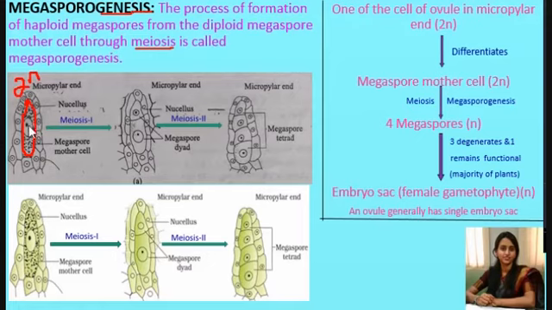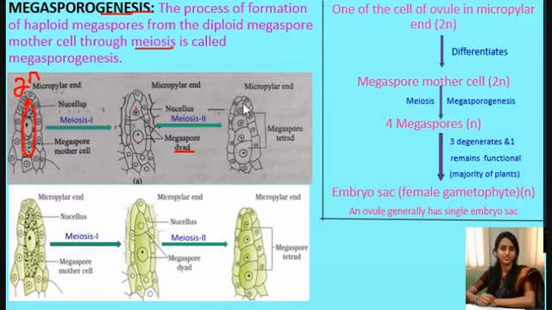Now this diploid megaspore mother cell undergoes meiosis. After meiosis 1, two haploid megaspores are formed, and this is known as the megaspore dyad. Now both the cells in the megaspore dyad undergo meiosis 2 and result in the formation of 4 haploid megaspores.